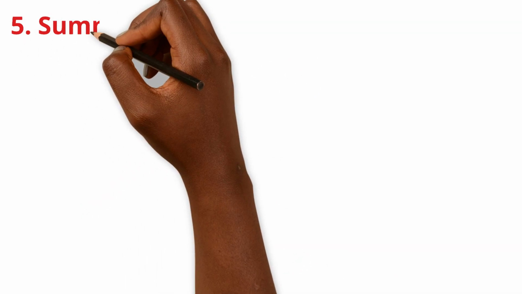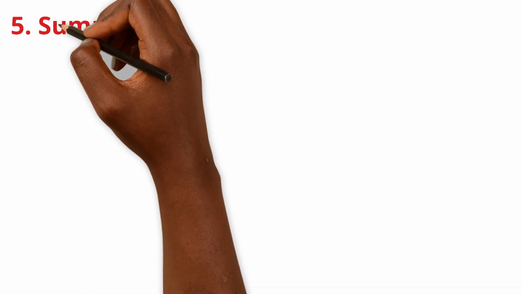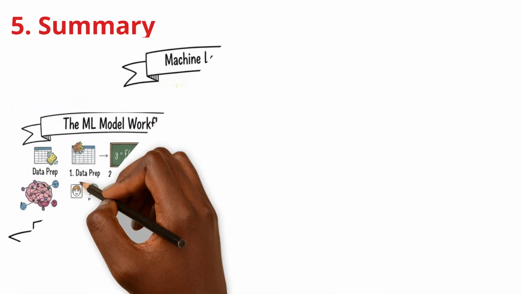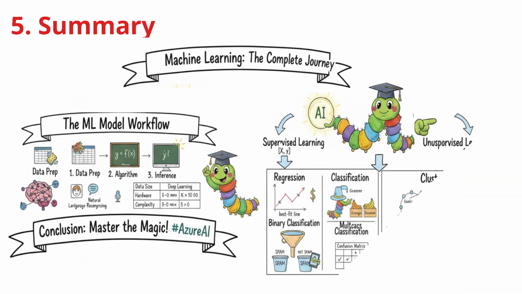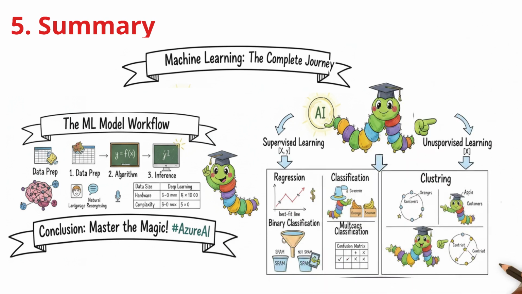To wrap everything up, let's look at the big picture of machine learning, the engine driving modern business. What is machine learning? It is a branch of AI that focuses on data and patterns. Unlike traditional programming, ML allows a system to analyze historical data and make its own decisions without strict if-then rules. This has massive real-world impact, from predictive maintenance in factories to optimizing global supply chains.